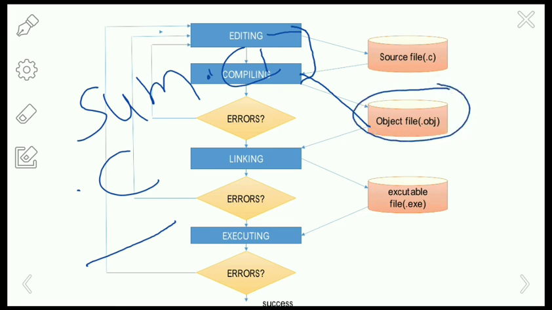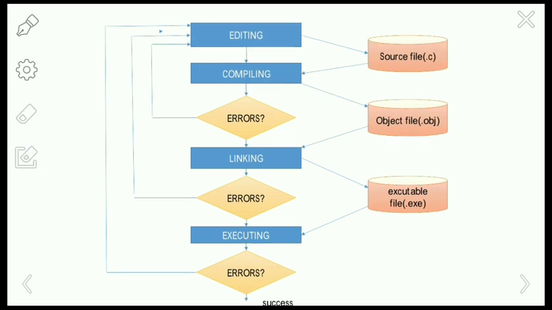After editing, the program is ready, so the source file is sum.c. After compiling, the source program is converted to object code. If there is any error, it will be checked, and after editing again it will go to the linking section.